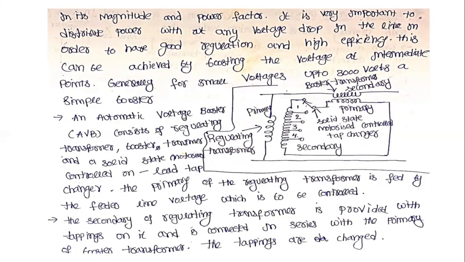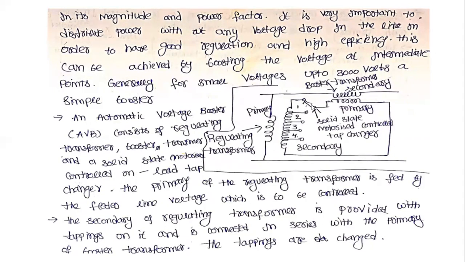Therefore, an automatic voltage booster, this is the automatic voltage booster, consists of a regulating transformer. This is the regulating transformer and this is the booster transformer and a solid state metal control on the load tap changers.